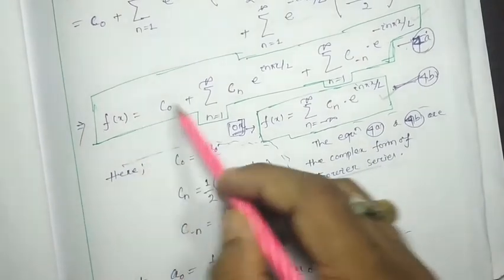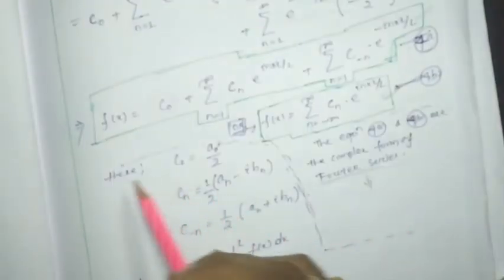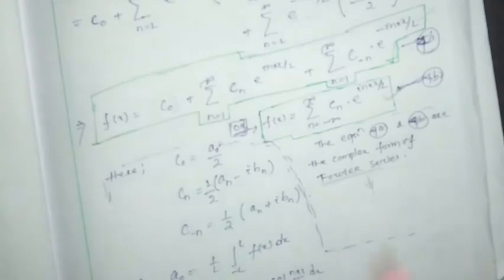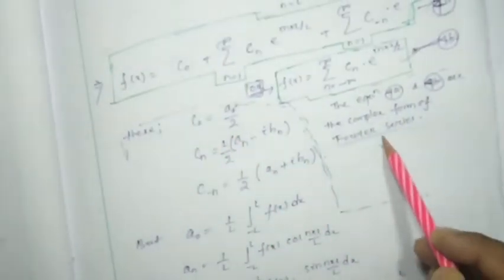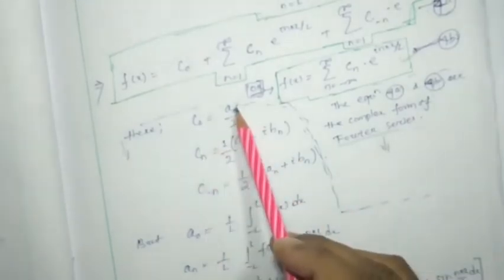Okay, you have to write up to this much, then you have to start over from here. Okay, so here c0 is nothing but a0 by 2.